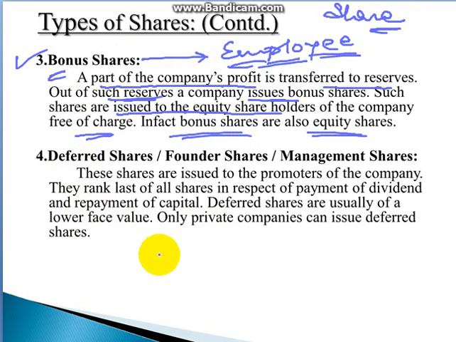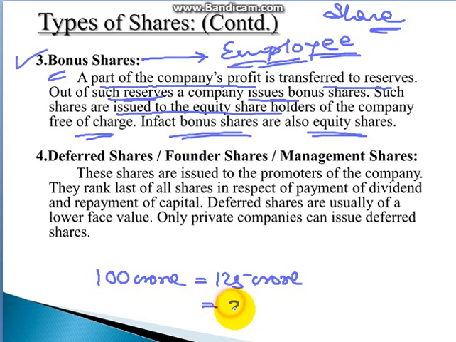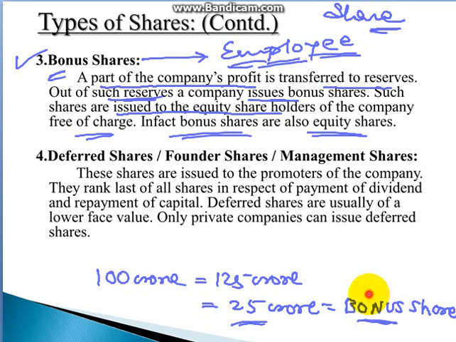It means they are again investing in the company. For example, if the company took 100 crore rupees and made 125 crore rupees in a year, then instead of distributing that profit, they will convert the 25 crore rupees into bonus shares, and these bonus shares will be distributed among the existing shareholders.